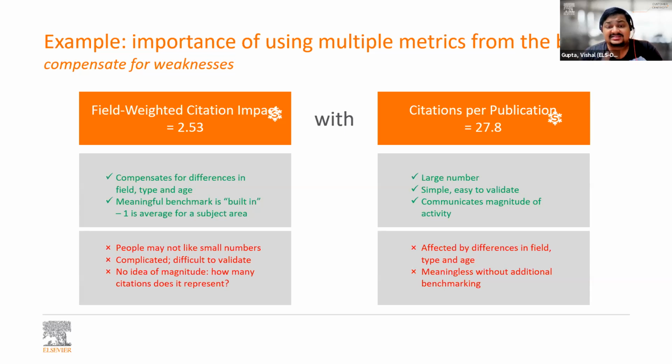However, this actually can compensate for a lot of things. If I look at FWCI, it is not taking into consideration the quantity. It is a qualitative metric. So an institute could have published just one article and the FWCI may be 2.53 for that article alone. When the other articles are published, it will compensate, right? But when you are looking at citations per publication, it is a definitive metric. Even if the institute has published 100 articles, you will still be able to get a number on which you can then place a benchmark of what is good and what is bad. So basically, both these metrics are complementing each other and are supporting each other in a few aspects as well.